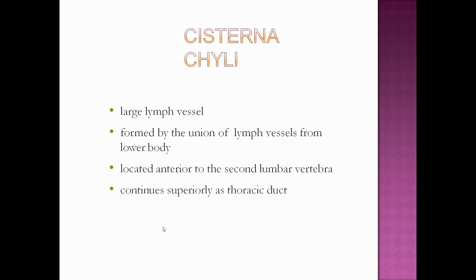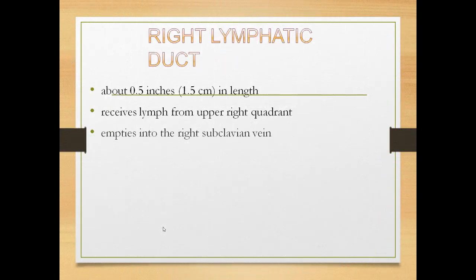So cisterna chyli is made up of all the lymph vessels that are present in the lower body, and it is present against the second lumbar vertebra, and it will continue as a thoracic duct. It is also a large lymph vessel that is formed by the lymph vessels present in the lower body.